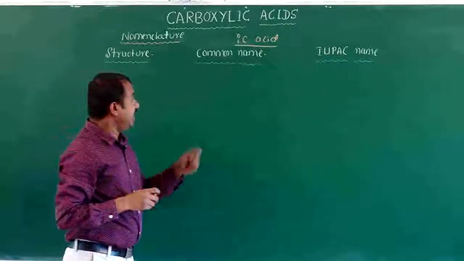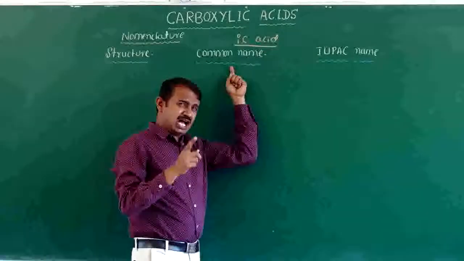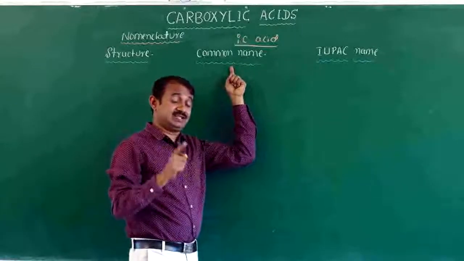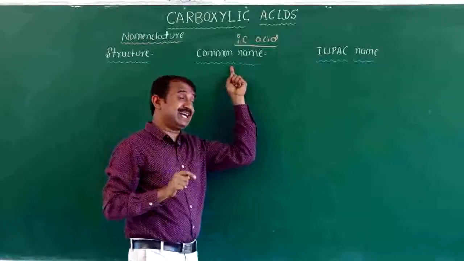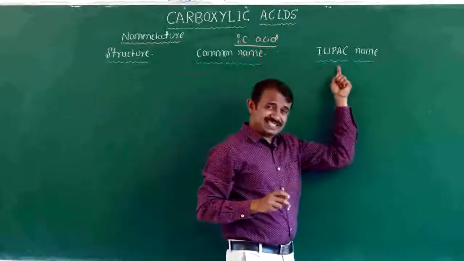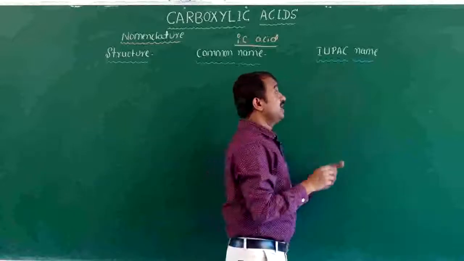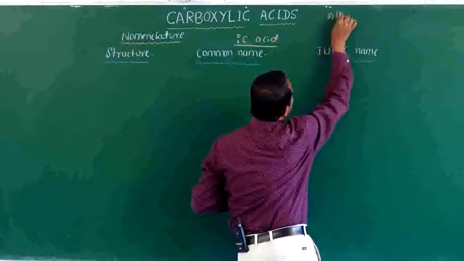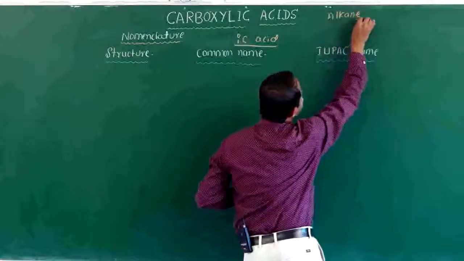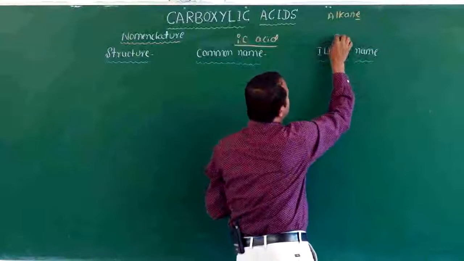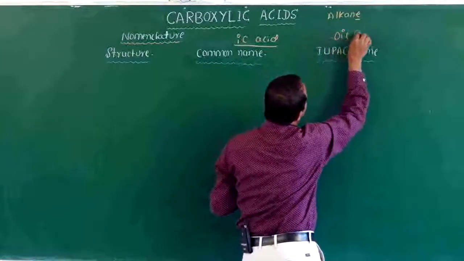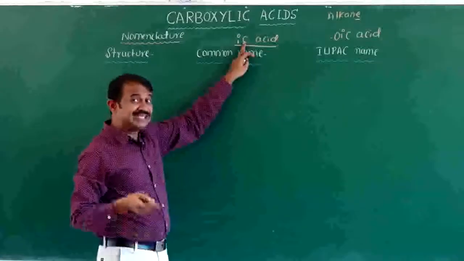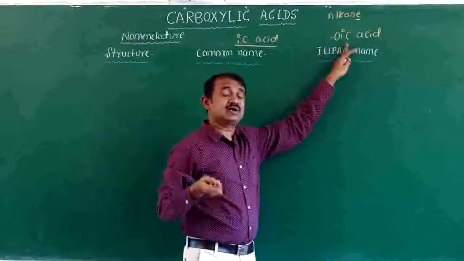For one carbon, formic acid; two carbon, acetic acid; three carbon, propionic acid; four carbon, butyric acid. In the IUPAC system, instead of the E of alkane, you have to use oic acid. In the common name it is ic acid, in the IUPAC name it is oic acid.